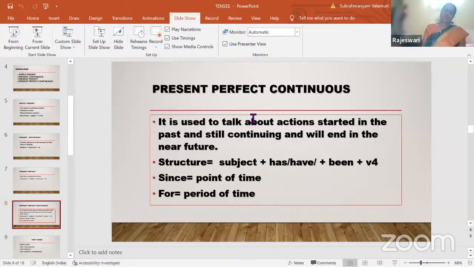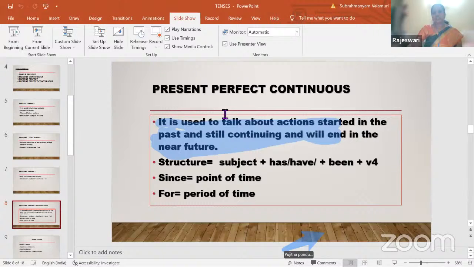Thank you. So started in the past and still continuing, that will end in the near future. Such actions refer to this. I'll tell you just one example. It is a rainy season. It started raining. Someone who doesn't know about this calls up and asks, when did the rain start? It has been raining since morning. I don't know how long it is going to last, but it is going to end in the near future, maybe 1 hour, 2 hours. So such actions come under present perfect continuous.